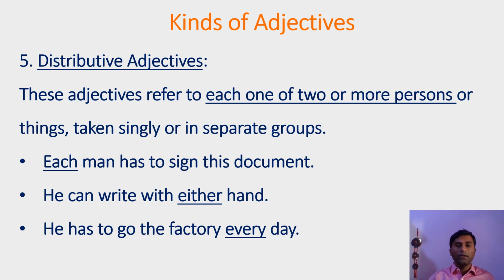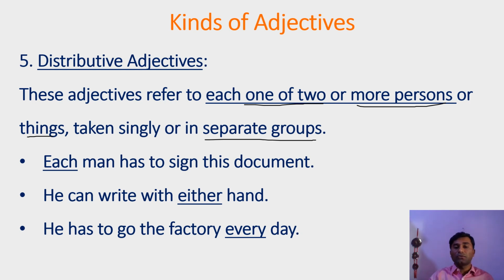Friends, another group of adjectives is distributive adjectives. What are these distributive adjectives? Let us see. These adjectives refer to each one of two or more persons or things taken singly or in separate groups. Here are some examples.